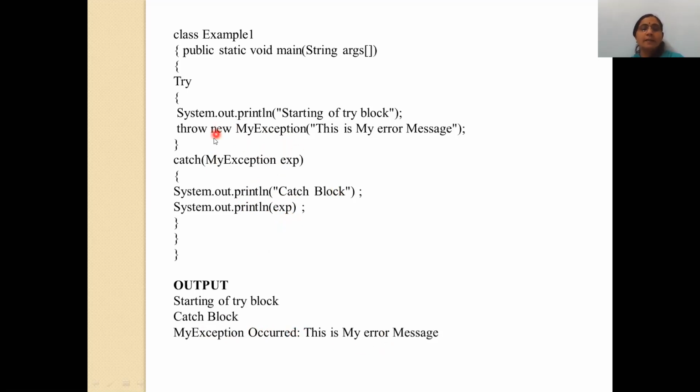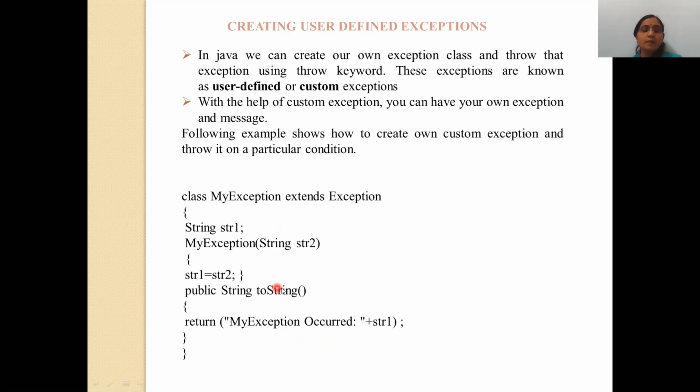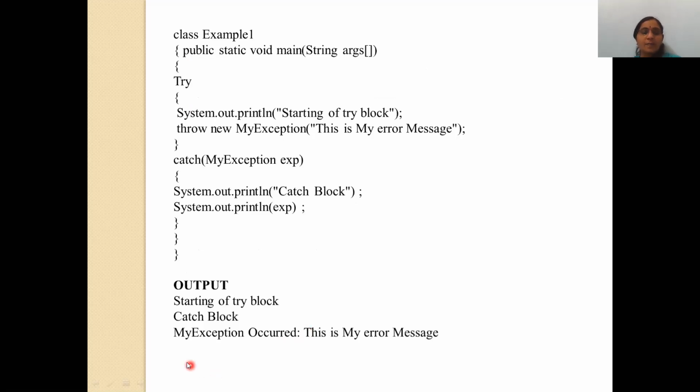See here, in the throw statement I have written the message "This is my error message", and this message will be concatenated to "My exception occurred", just like in the previous string. Due to that, the message you will get in the output is "My exception occurred. This is my error message." So this is about the user defined exception.